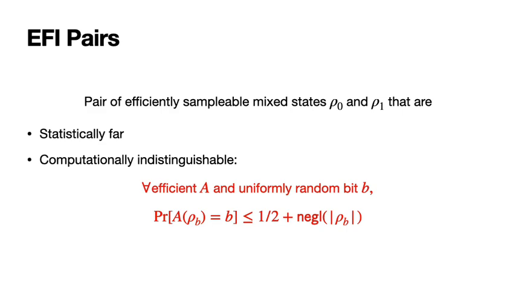And a mixed state is nothing but a distribution over quantum states. So two efficiently sampleable distributions that are statistically far, which is to say that an unbounded-time distinguisher can distinguish these two distributions. However, they are computationally indistinguishable. No efficient algorithm, given a sample from one of these two distributions, can tell which distribution it came from.